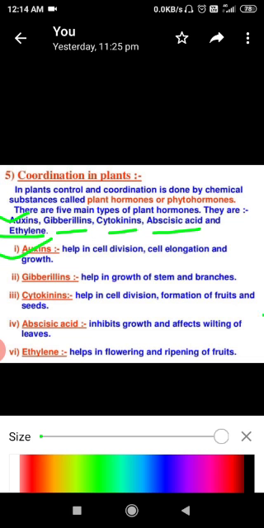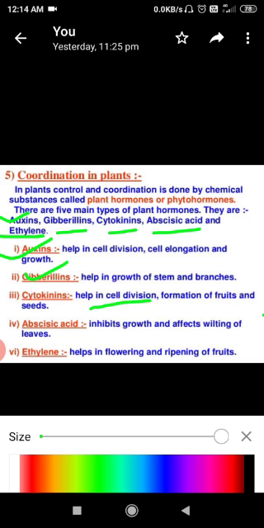Now the third one is cytokinin. Cytokinin is basically responsible for promotion of cell division. Some other functions are also performed by the cytokinins: it plays a vital role in morphogenesis in plants.